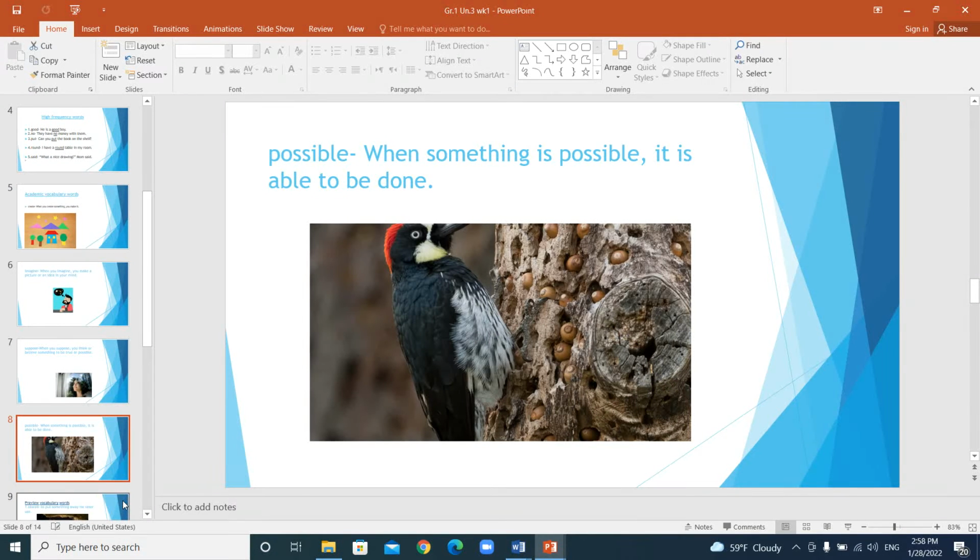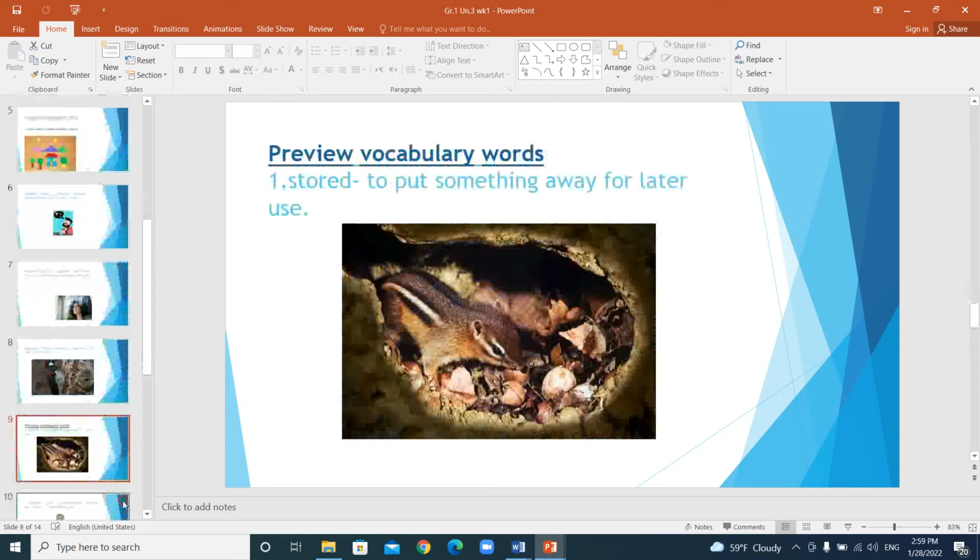Here, possible. The word possible means something is able or can be done. Okay? It says here, it is possible for the bird to gather and store nuts in the trunk of the tree. This is when we were reading about animals and how they prepare for winter. Okay, here we have the word stored.